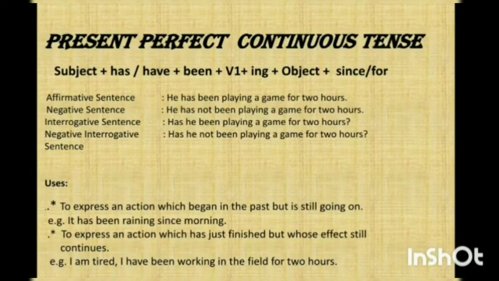Present perfect continuous tense. And the structure is subject plus has or have plus been plus first form of the verb plus ing plus object plus since or for. Here I would like to tell you something. Since is used for a point of time and for is used for duration of time.